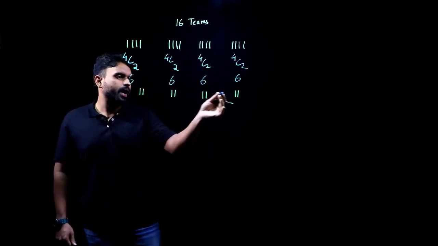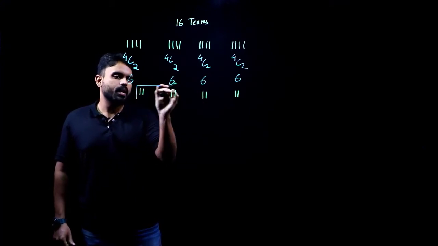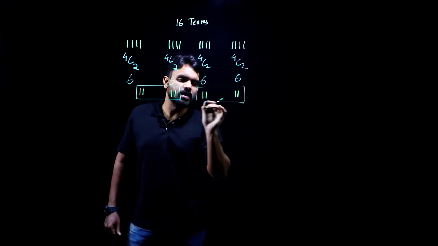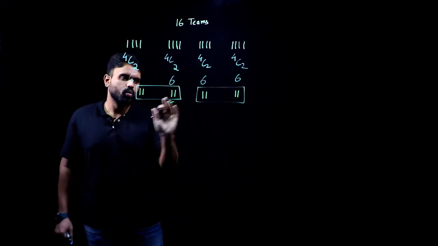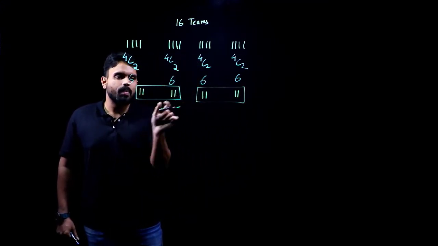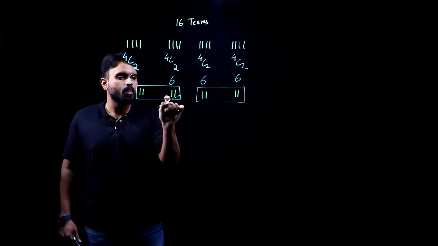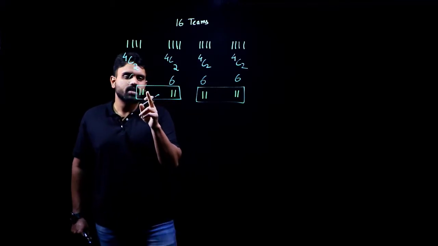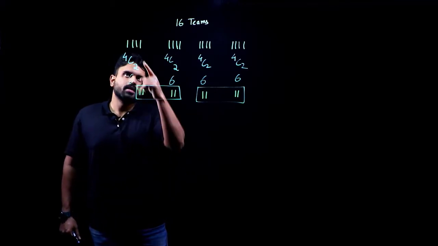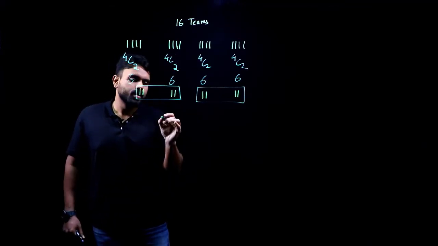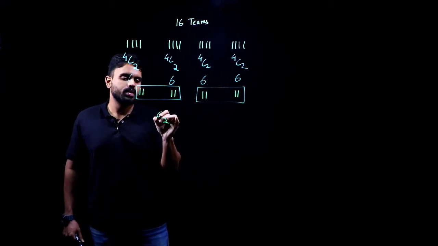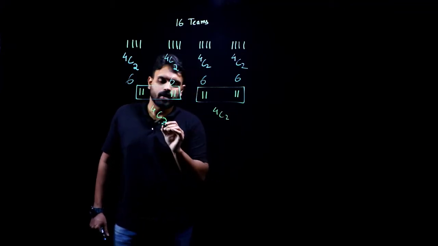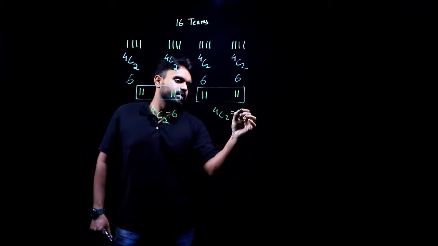Now, how many people can I group here? I can make a group of 4 and 4, that is, I'll make 2 groups here. These 2 groups will play among themselves. All the teams in these groups will play among themselves and give a result. So this is similar to 4 people playing, the same thing that we did here. That is nothing but 4C2, which is again 6, and 6 again.